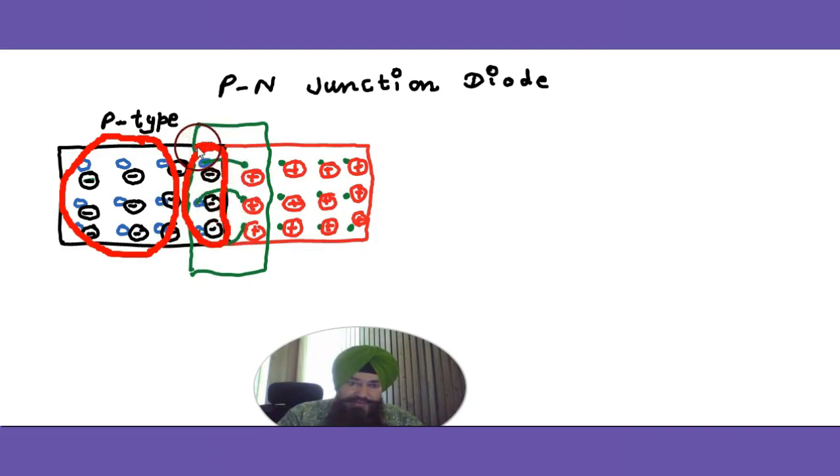Because of the potential of this uncovered negative ion. And similarly, these electrons cannot diffuse in the p because uncovered positive ions oppose the electrons from diffusing. So that's why the process of diffusion stops. Diffusion happens only for just a while.